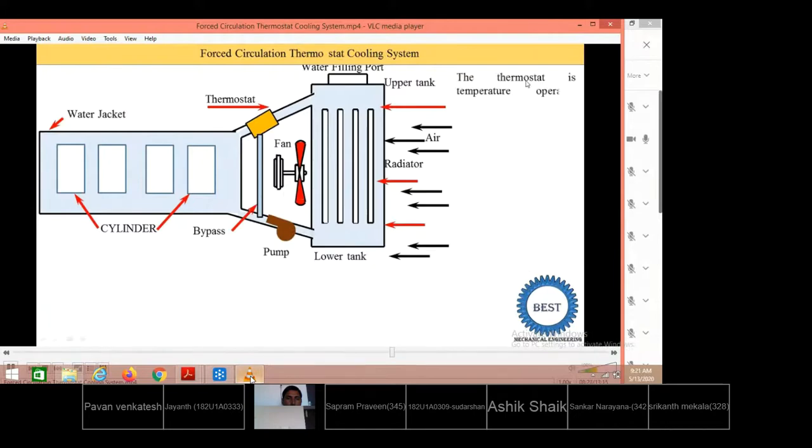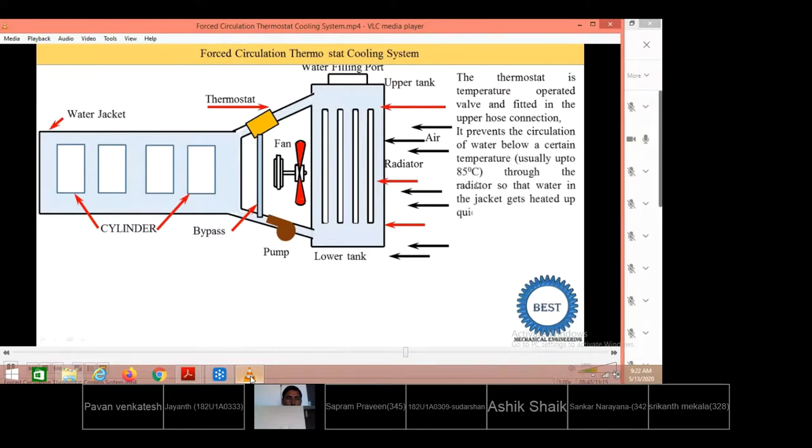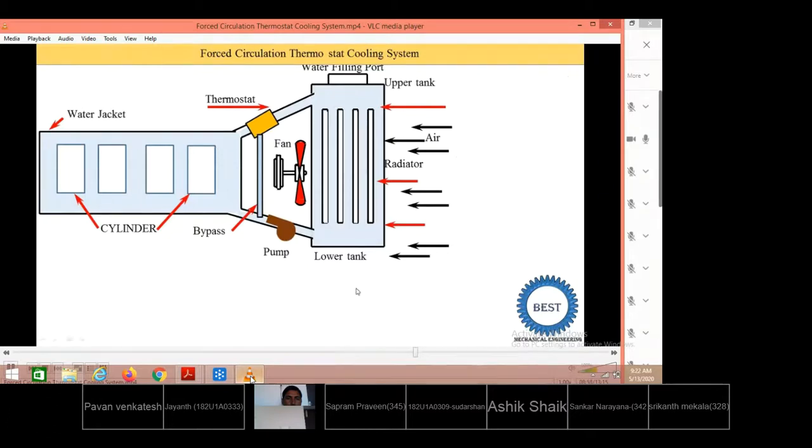The thermostat is a temperature operated valve. As I discussed earlier, when a certain temperature is achieved, its valve opens, and it is fitted in the upper hose connection. It prevents the circulation of water through the radiator below a certain temperature, usually up to 85 degrees centigrade, so that the water in the jacket heats up quickly. The valve opens when the water jacket temperature reaches 85 degrees centigrade.